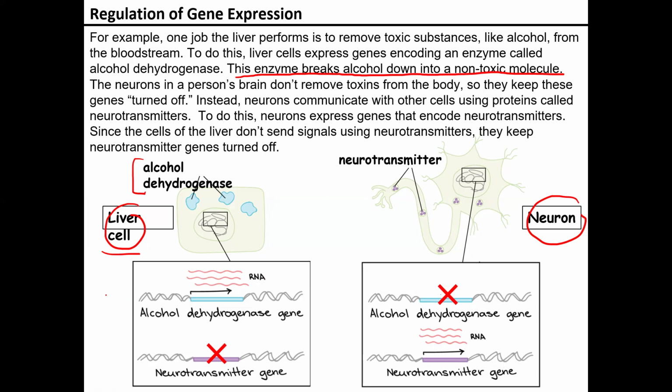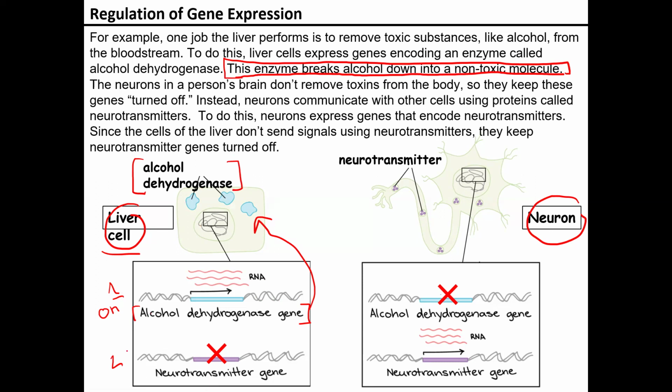So you can see that we have our DNA here, and we have our first section, and then we have our second section here. In our first section, we have our alcohol dehydrogenase. So this is going to be expressed, or turned on, because this is what we want. We want our body to produce these enzymes in our liver so that we can break down that alcohol into non-toxic molecules. This is very specific to our liver cells, because this is exactly where we want these alcohol dehydrogenases. This is the best place for them to do their job.